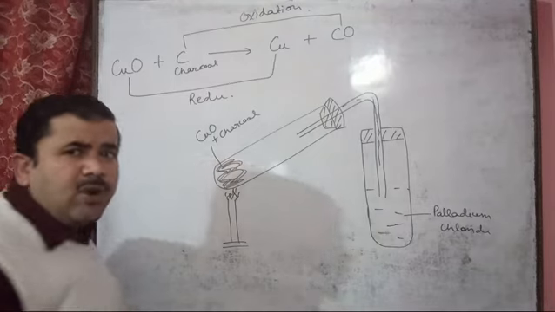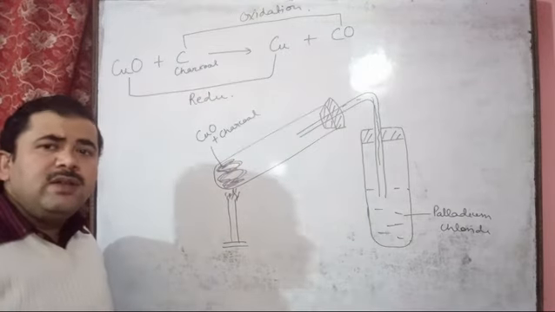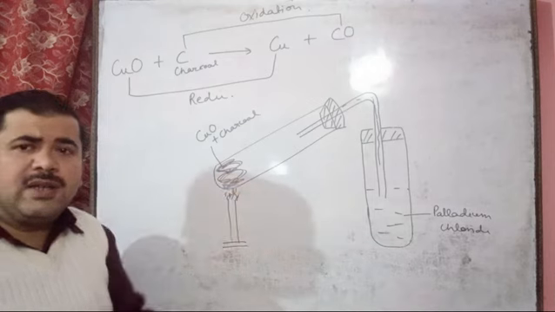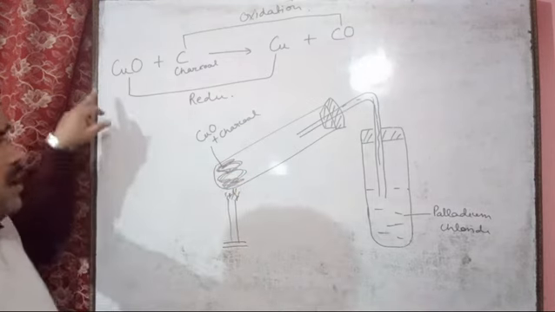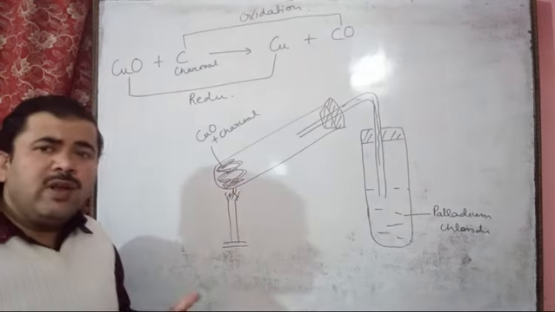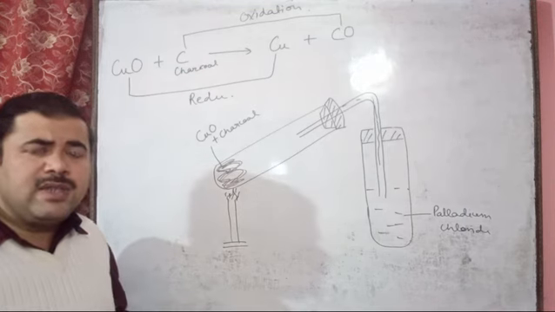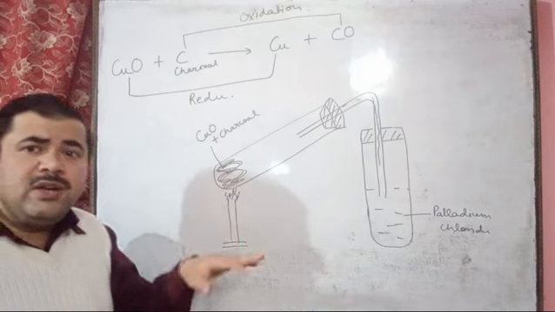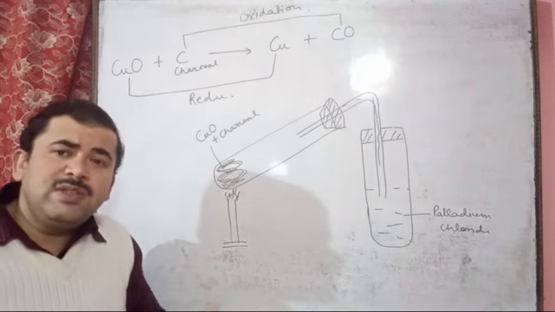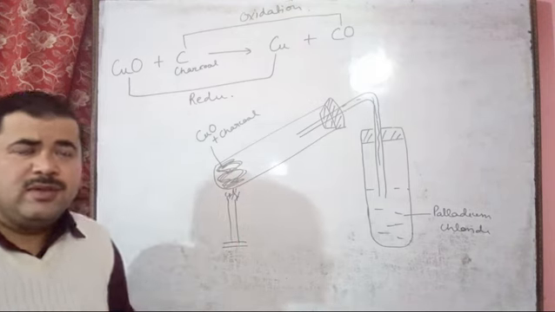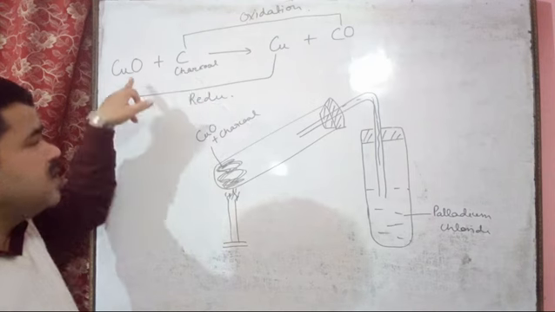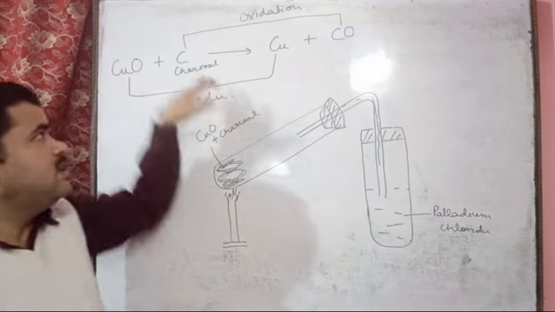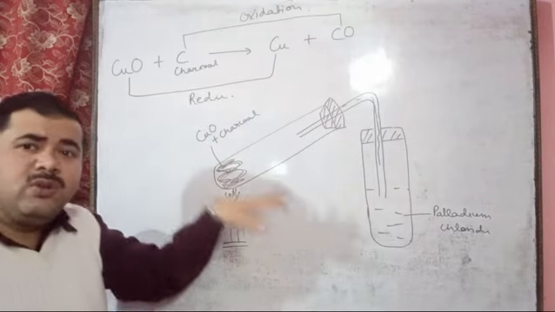So addition of oxygen or removal of hydrogen is oxidation, and addition of hydrogen or removal of oxygen we call reduction. So here charcoal is the reducing agent. Reducing agent means this reduces the other. Here the charcoal reduces the cupric oxide to copper. This is the reason charcoal is a good reducing agent.